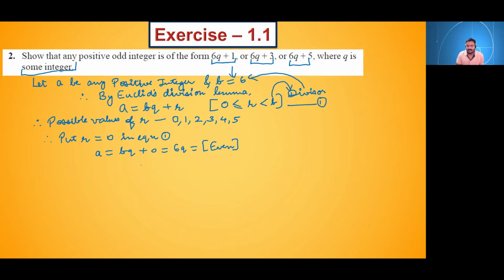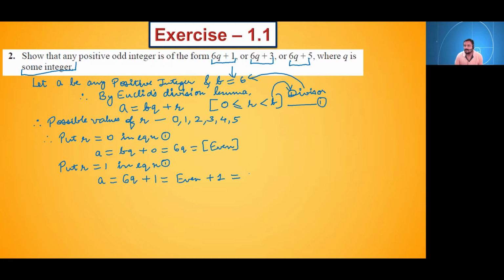Okay, next, put r is equal to 1 in equation 1. One by one we will put all the possible values of r in our equation 1. So what will it become? a will be equal to 6q plus 1. Now tell me, what value did we get for 6q? We got an even value. If we add 1 to any even number, what will we get?